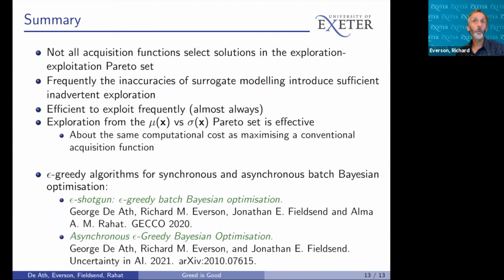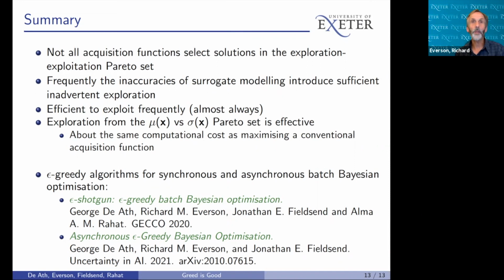We've shown that not all acquisition functions select from the optimal exploration-exploitation trade-off set, and it's generally efficient to greedily exploit the surrogate's prediction because inaccuracy in the surrogate introduces inadvertent exploration. In summary, greed is good.